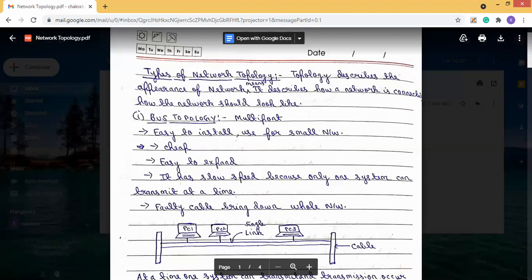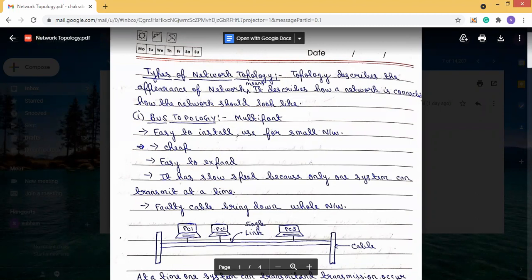Bus topology is easy to install, because it works on a small network. That's why it is used in the LAN, because LAN operates over a physically small area. So bus topology is used for small networks and it is easy to install. It is also cheap, very cost effective, and it is easy to expand.